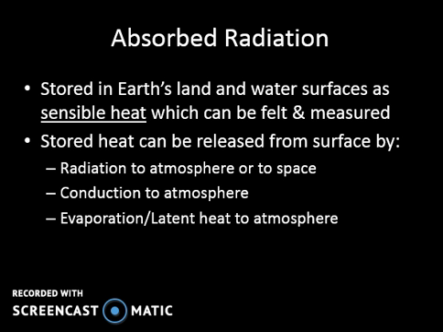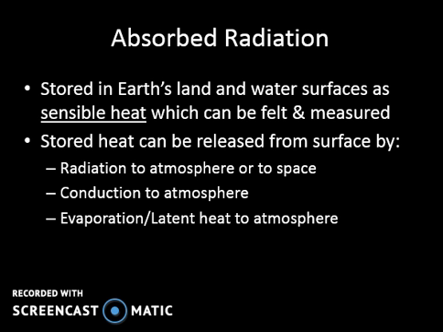So the Earth's surface stores this energy, and it can release it at a later time. So it releases that energy by the surface. So we know that the sun's energy comes in to the Earth and warms up the Earth's surface. And as the Earth's surface warms up, it starts to warm up the air. Okay, so it allows for the air to become warmer. It allows for radiation to be re-radiated back out to space.